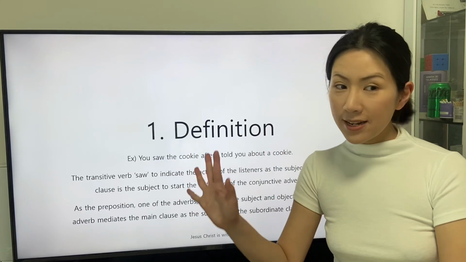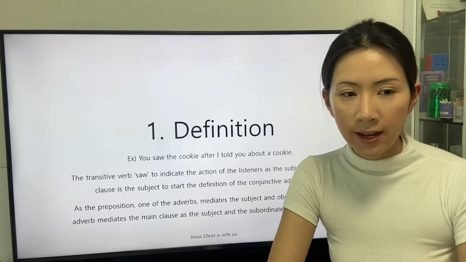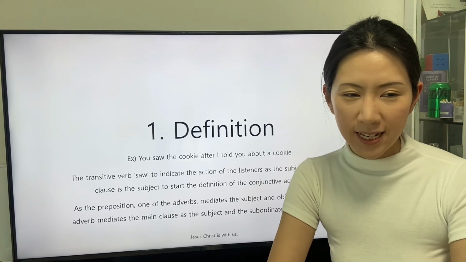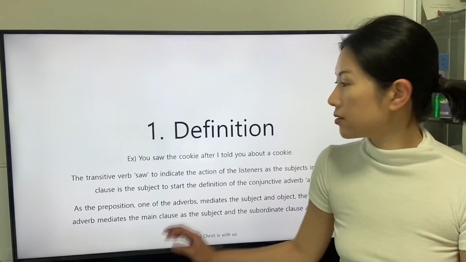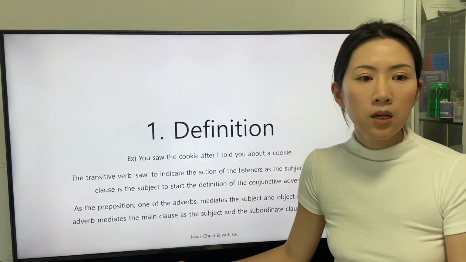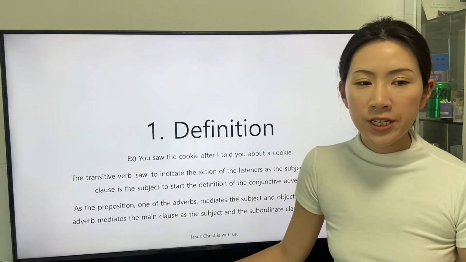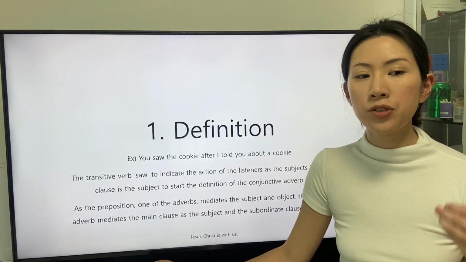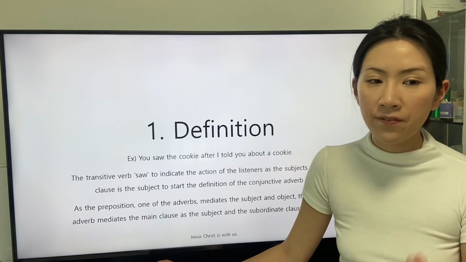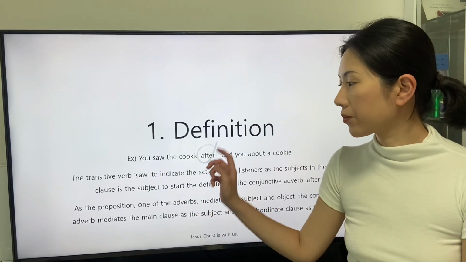There is a sentence: You saw the cookie after I told you about a cookie. The transitive verb saw, indicating the action of the listeners in the main clause, is the subject to start the definition of the conjunctive adverb after.